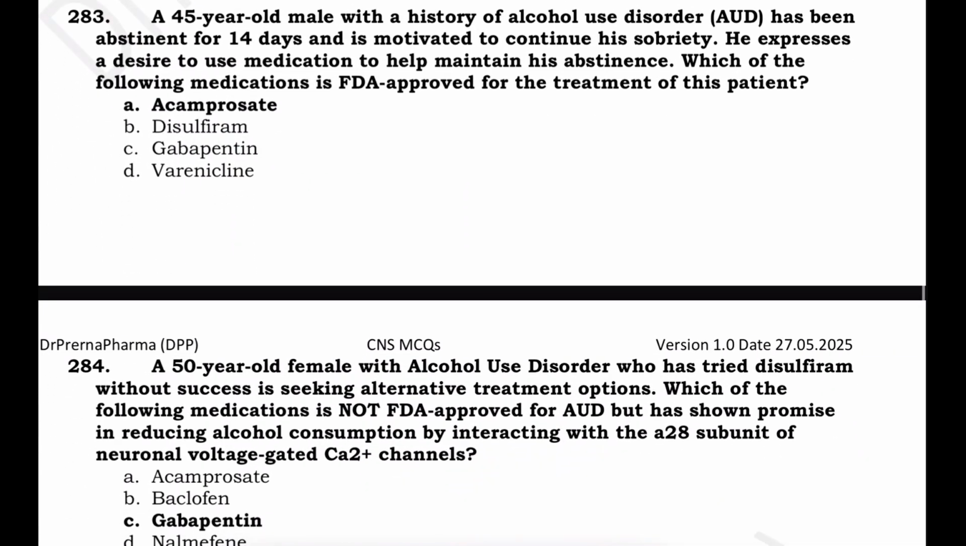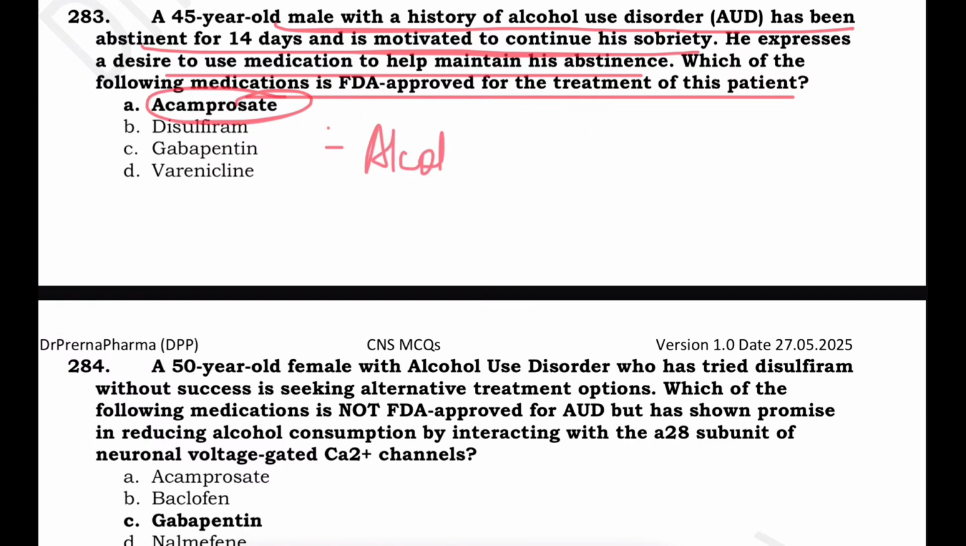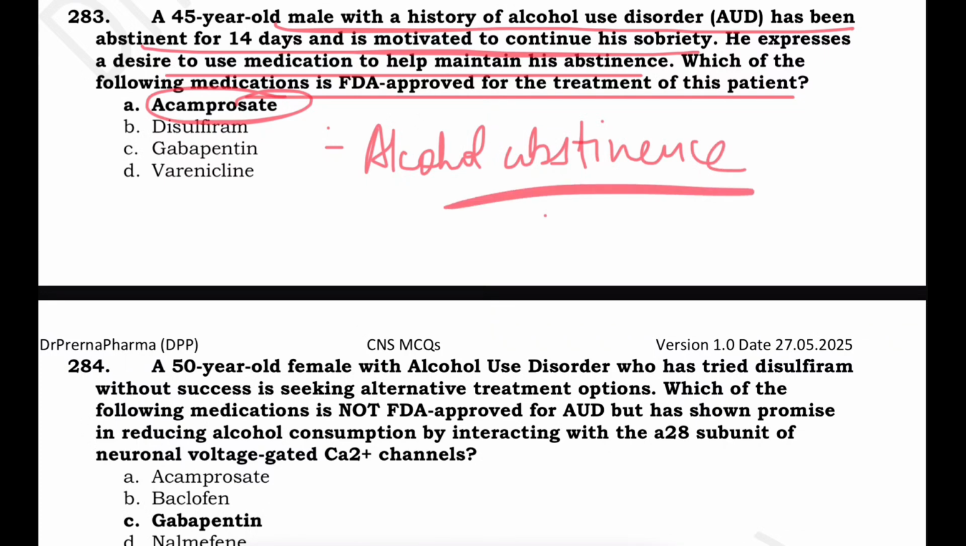A 45-year-old male with a history of alcohol use disorder, abstinent for 14 days, is motivated to continue his sobriety. He expresses a desire to use a medication to help maintain his abstinence. Which medication is FDA approved here? Acamprosate. Acamprosate is the FDA approved drug for maintaining alcohol abstinence.